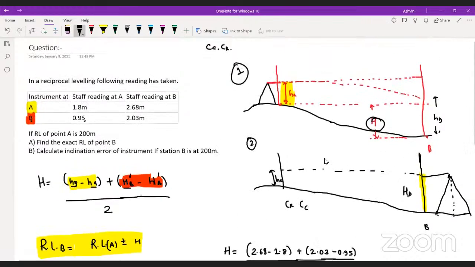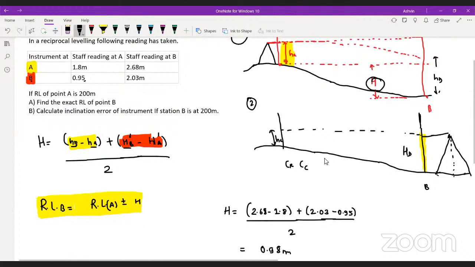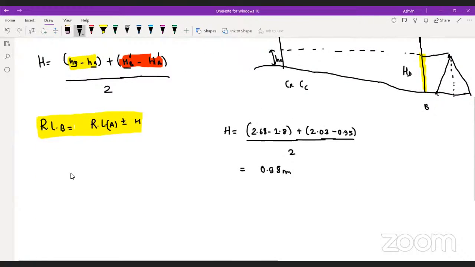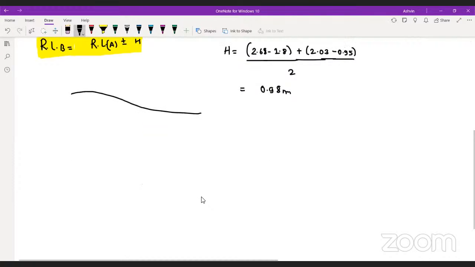Now tell me, in this question, can you guess which station is above, A or B? I mean to say that the profile of the terrain is like this, or the profile of the terrain is like this. Which is correct, the first or the second? A is above. A is above means this.